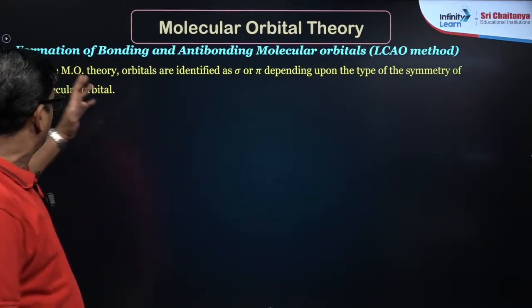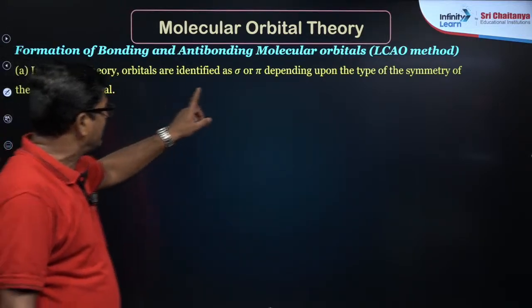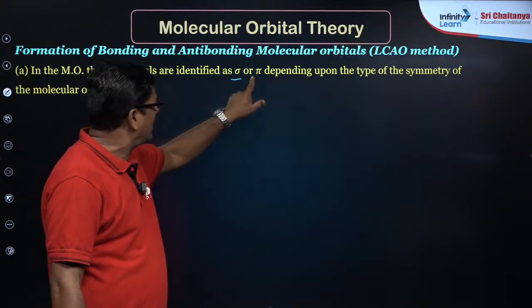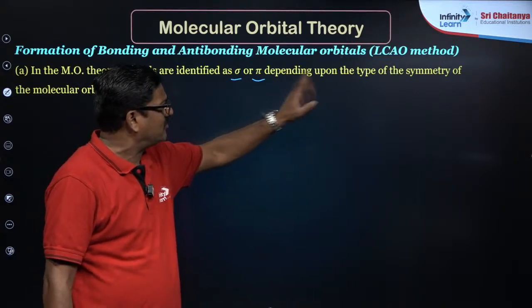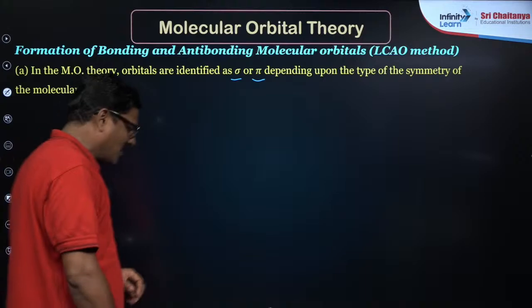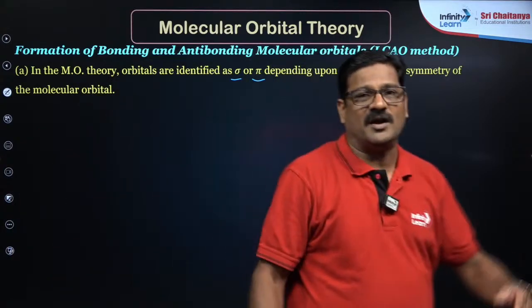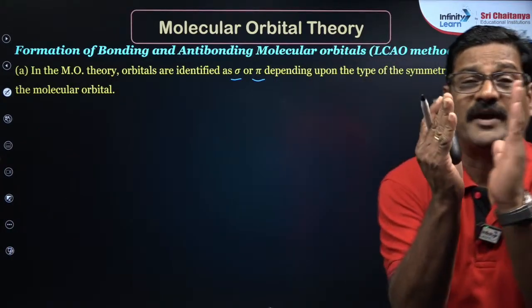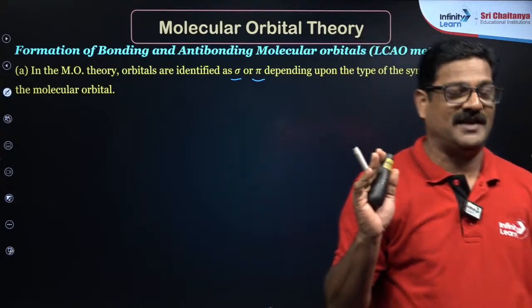Now in molecular orbital theory, the orbitals are identified as sigma orbital or pi orbital depending upon the type of symmetry of the molecular orbital. What is sigma? Sigma is axial overlapping, pi is lateral overlapping.